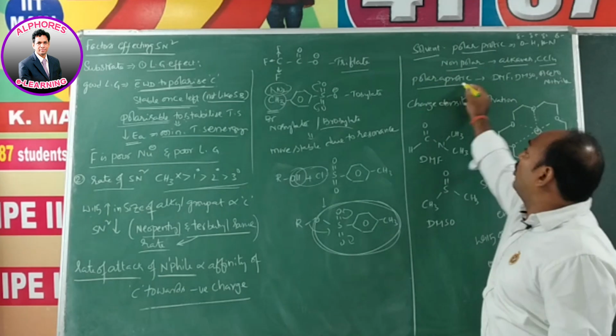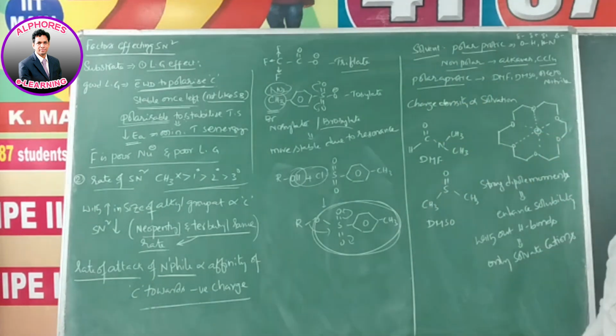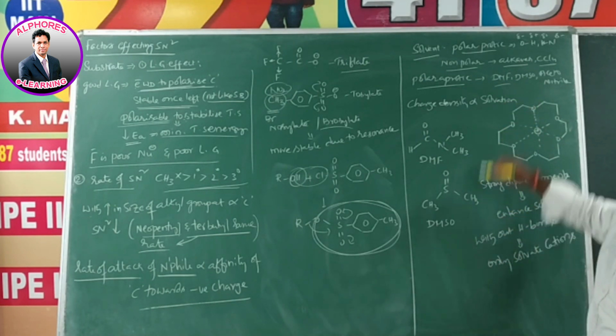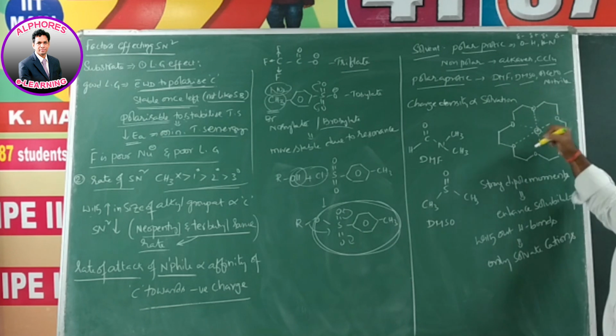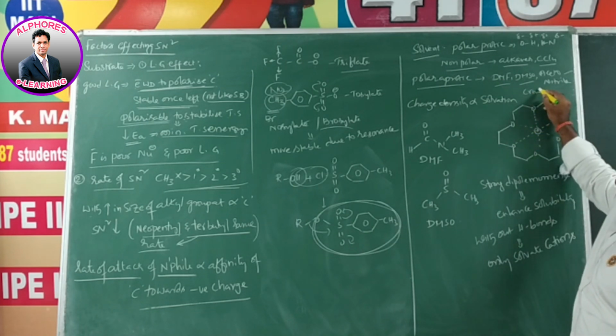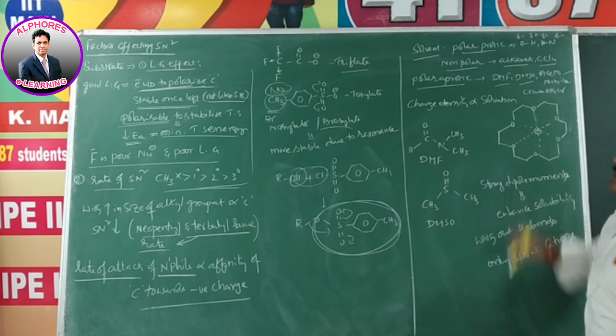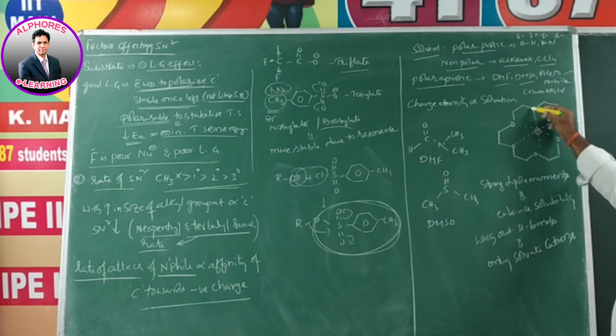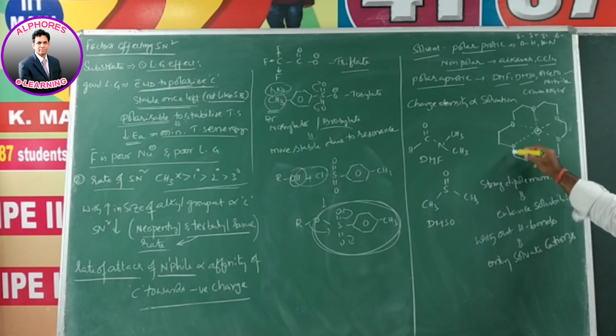Similarly, polar aprotic solvents are polar but do not possess any proton. Polar aprotic solvents are like DMF, DMSO, acetonitrile, and crown ethers. These are crown ethers. See here 1, 2, 3, up to 18.